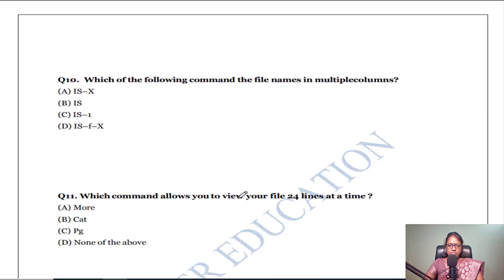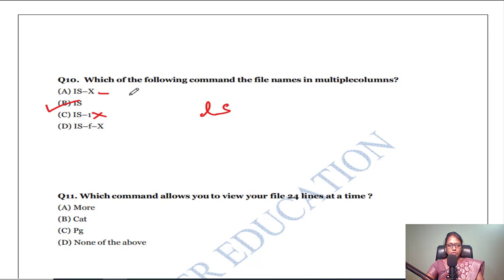The next question, which of the following commands lists the file names in multiple columns? So ls, which is used to give the file names in multiple columns. So which is giving directly. So option B is the correct answer. And when you see lsx, ls1, there is no ls1 command. And lsf and lsx is the thing. So lsx, which is used to sort the files with the extension.